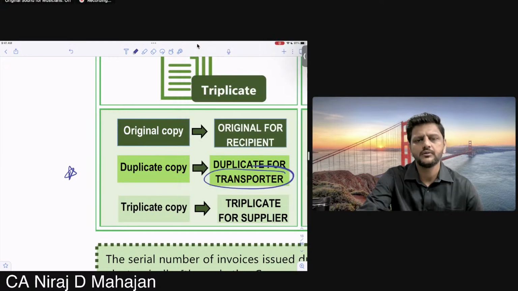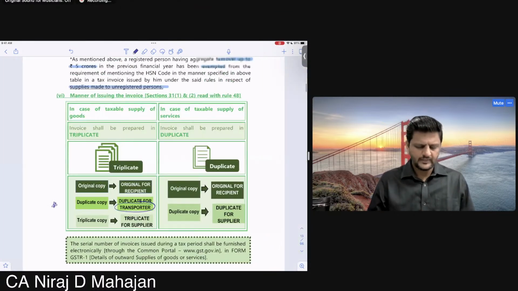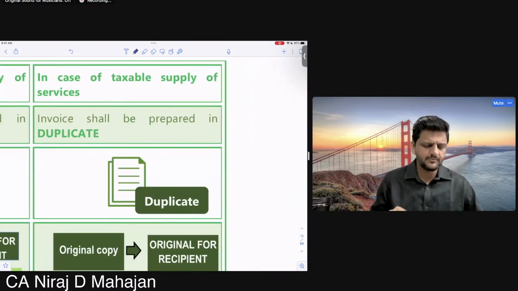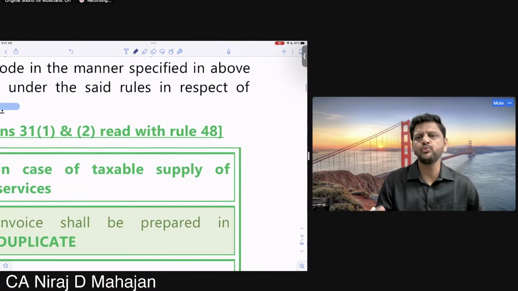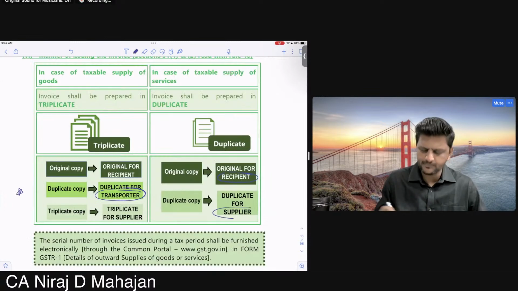Okay, you also make 3 copies. Okay, good. Understood earlier, everybody? Then, if it is services, but you are not moving any kind of service, now there is no movement. Okay, so duplicate only. Original for recipient and duplicate for us, supplier themselves.